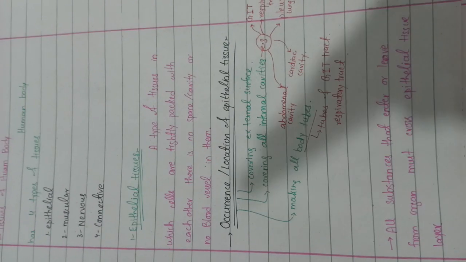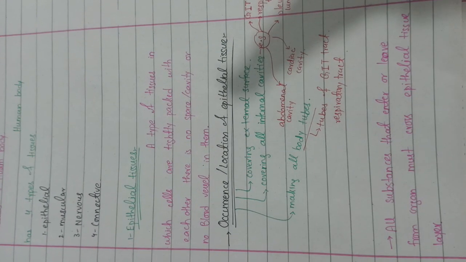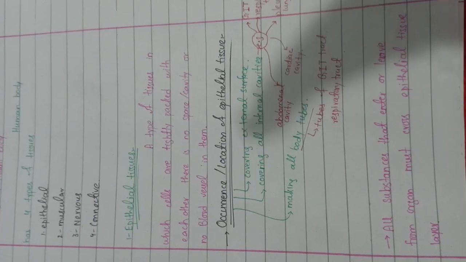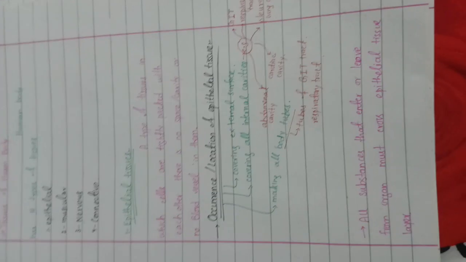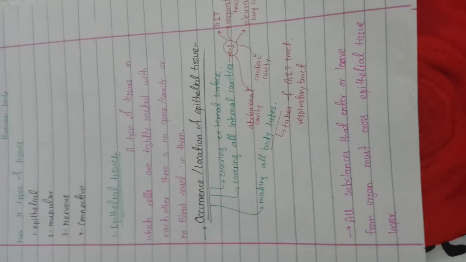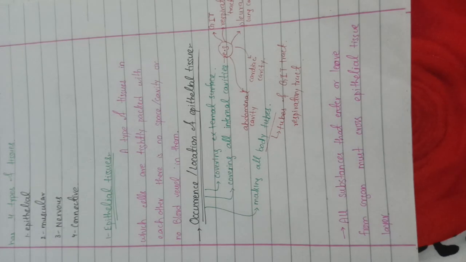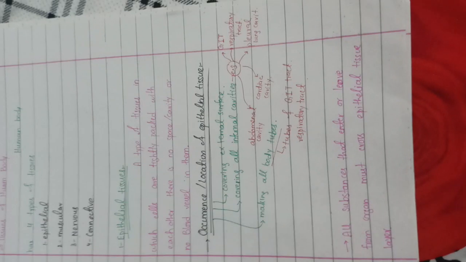All the substances which want to move out or inside have to cross the barrier of epithelial tissue. So we have discussed the definition, its location and its occurrence, and that all substances must cross through epithelial tissue. Now move on to the next page.